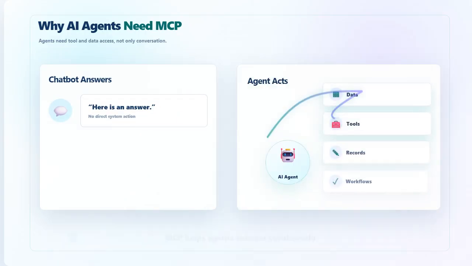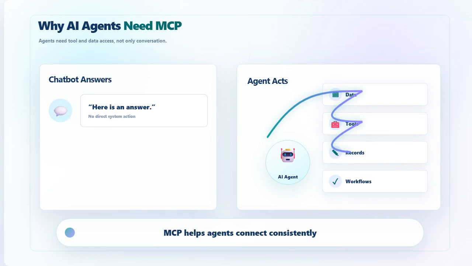Now let's look at why AI agents need MCP. A chatbot can answer a question. An AI agent needs to work through a task. That task may require checking data, calling a tool, updating a record, or triggering a workflow. If every tool uses a different method, the agent becomes harder to build. MCP gives agents a more consistent way to discover and use external capabilities. This is why MCP is important for the next generation of AI agents.